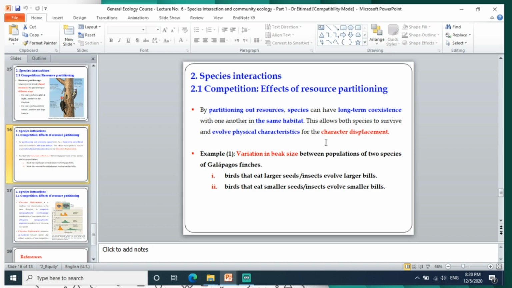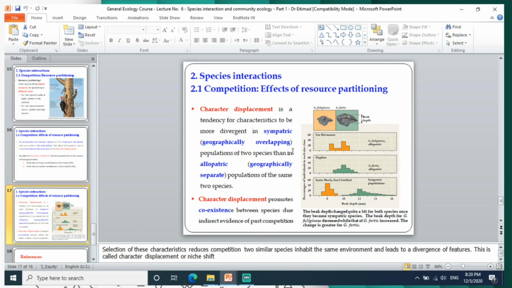If the birds utilize the same tree as in the previous example, the birds that eat large seeds or insects will evolve larger bills, and the ones that eat small seeds or insects will have smaller bills. So there is variation in beak size between populations of the two species, and the example here is Darwin's finches. Let us go through that.